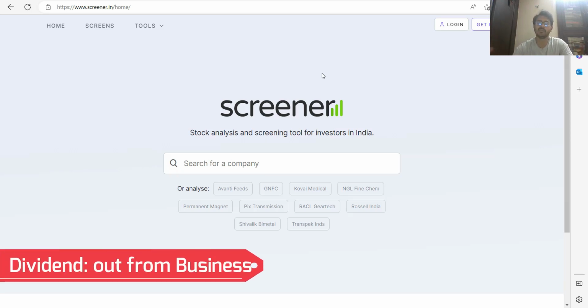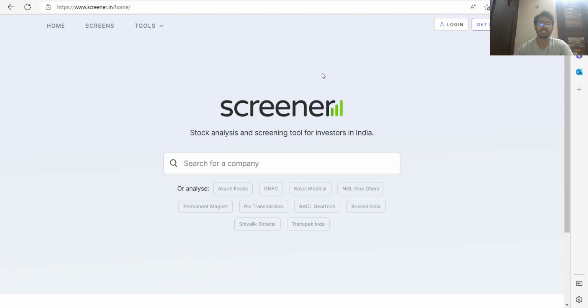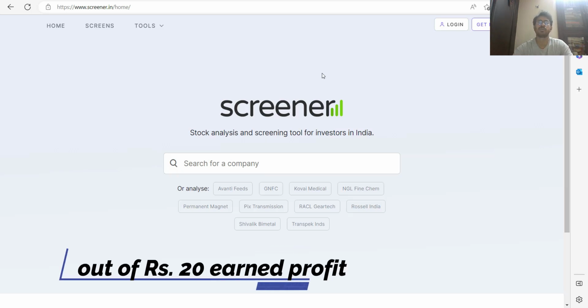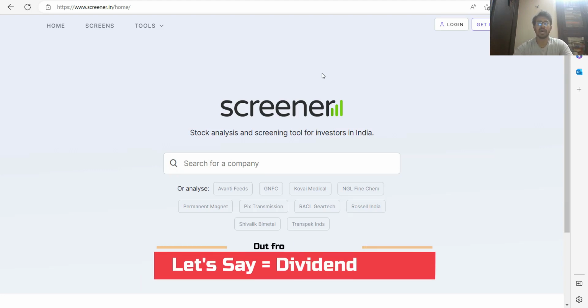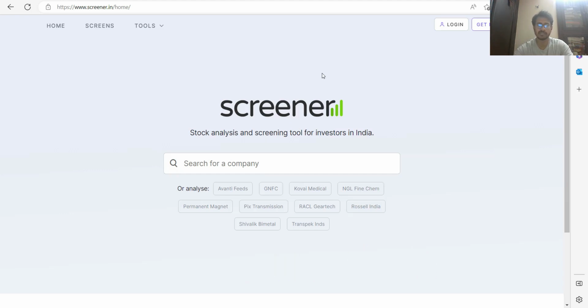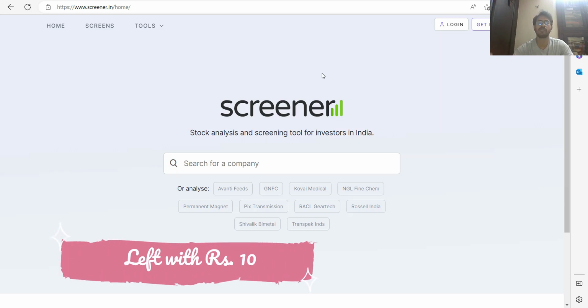So the portion of the money that is taken out of the business is called dividend. Now, out of the 20 rupees, some amount could be dividend, and let's say 10 rupees is dividend. After you take 10 rupees out of the business as a dividend, you are still left with 10 rupees of the profit that you earned next year. What are you going to do with this 10 rupees?